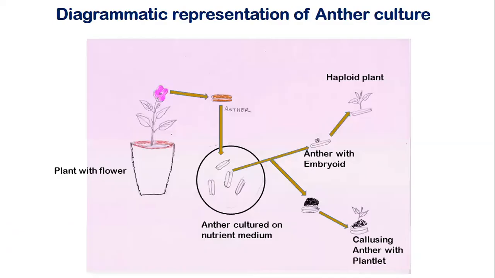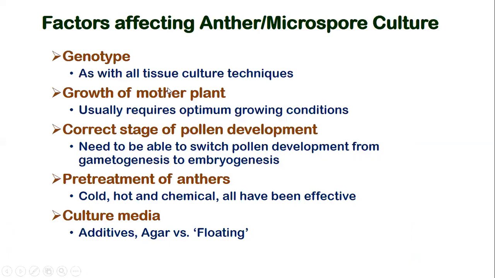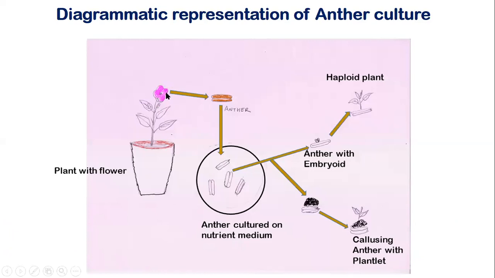So this is a diagrammatic representation of anther culture, how we carry it out. We take the flower bud. I have shown the open flower here, but we don't take anthers from the open flower, we take them from the closed bud. The stage of the anther plays a very important role in anther culture. Then we culture these anthers onto the medium, and after some time they may straightaway give us embryo-like structures which can give us plants.